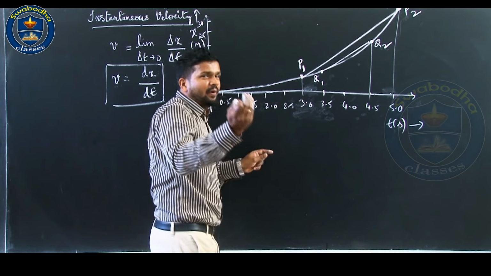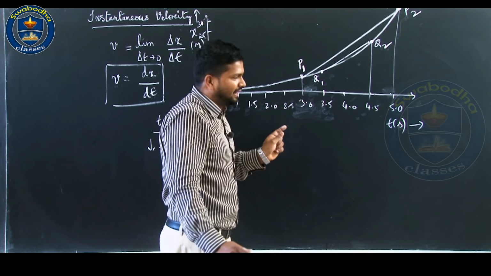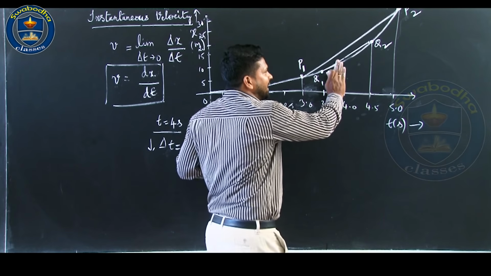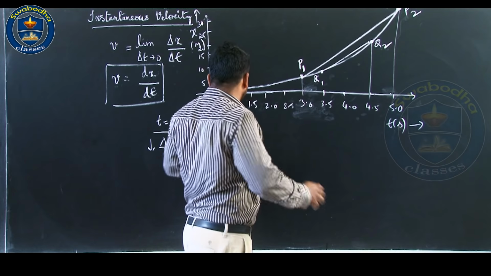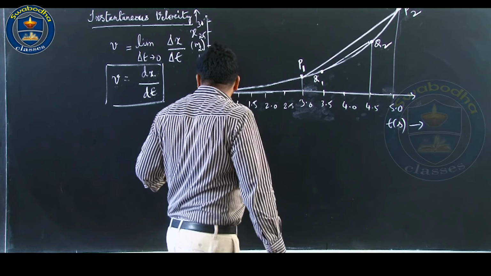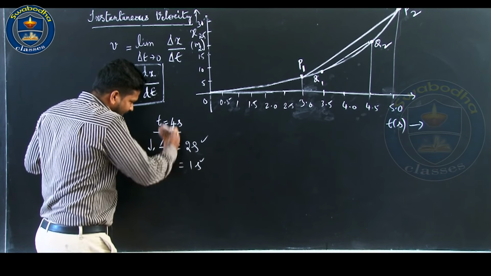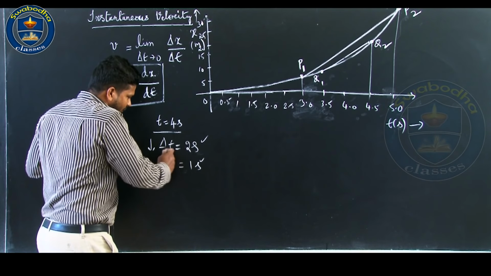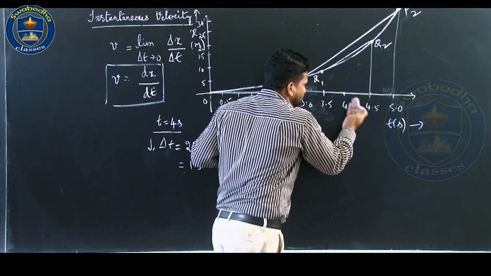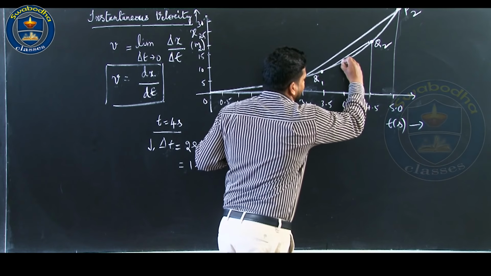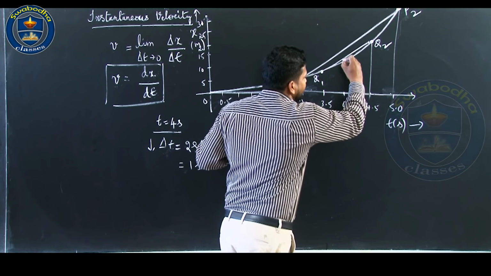It is difficult to show the limiting process of delta t tending to 0 in this graphical method. I have just shown from 2 seconds to 1 second. Similarly, if you carry on the procedure, what will you get?